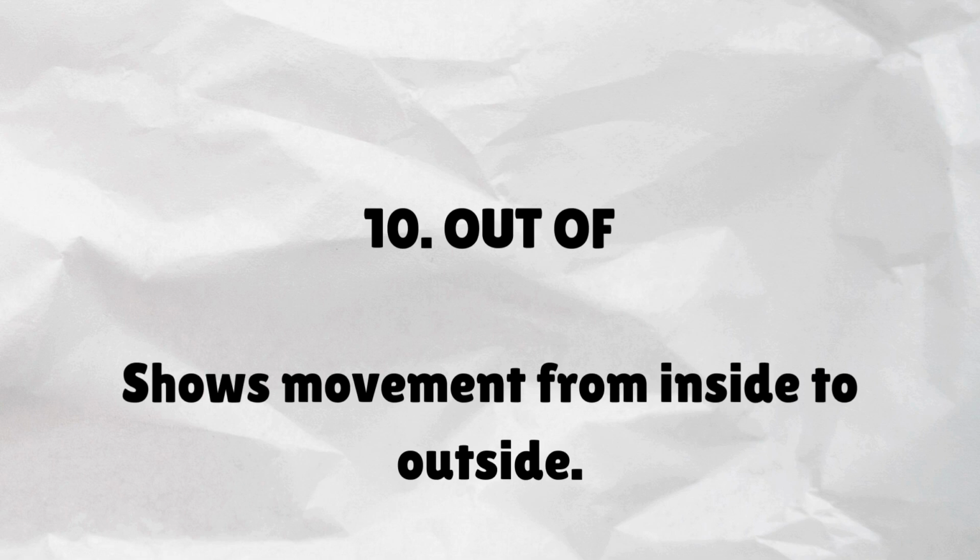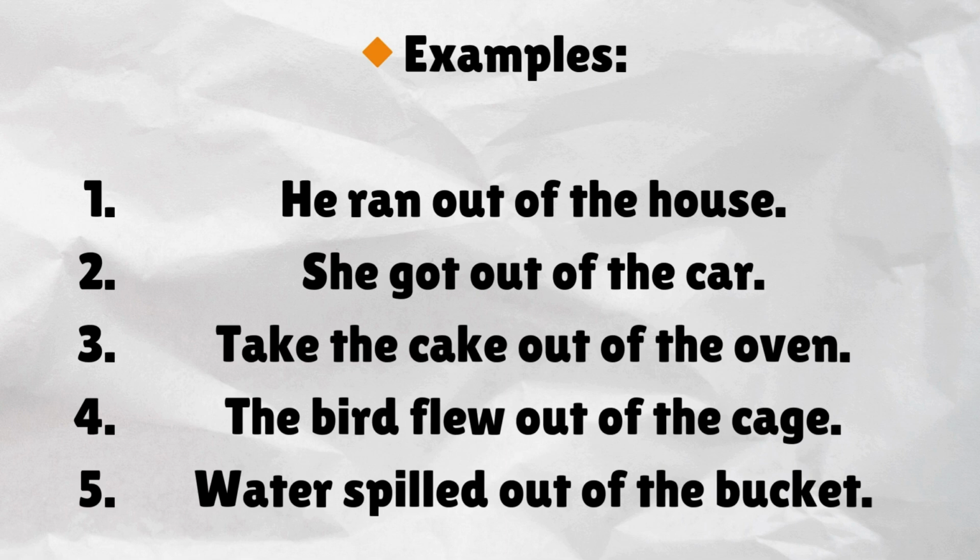Out of. Shows movement from inside to outside. Examples. He ran out of the house. She got out of the car. Take the cake out of the oven. The bird flew out of the cage. Water spilled out of the bucket.